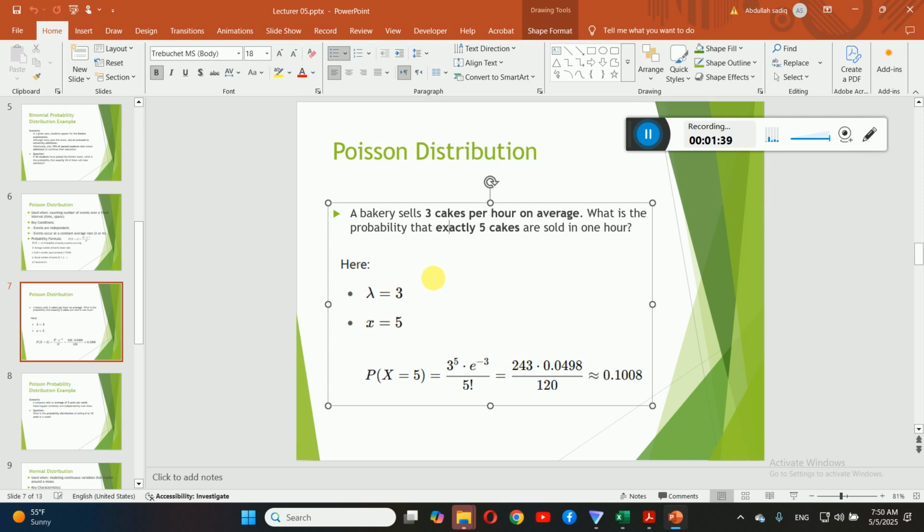Okay, for this kind of question, we have a special formula that is in Poisson. The information you need for this is the number of cakes, which is average, that is shown by lambda, and the lambda is 3 here. And the number of cakes you are interested to know about in the given interval, we call it x. This is the number of possible events we are interested to know about, that is 5. Okay, once you have these two pieces of information, the lambda, which is the average cakes, and the number you just need to know about, which is x, then you can just plug it in the formula.